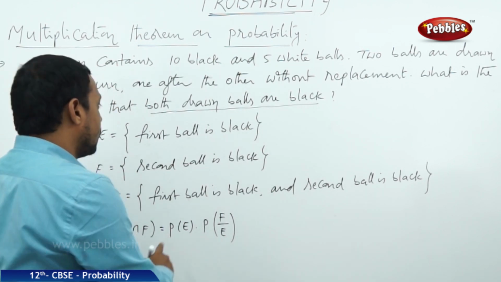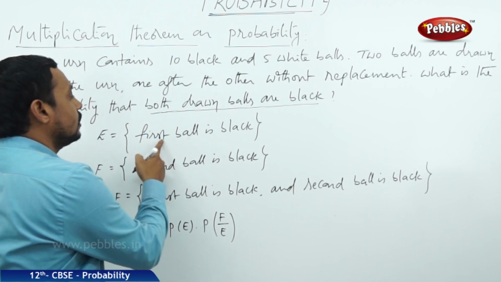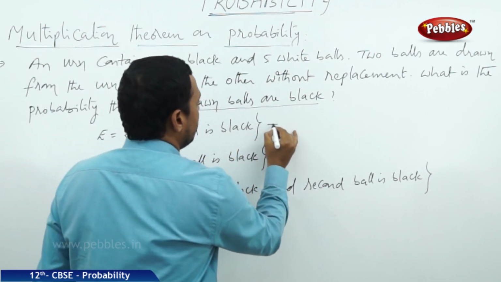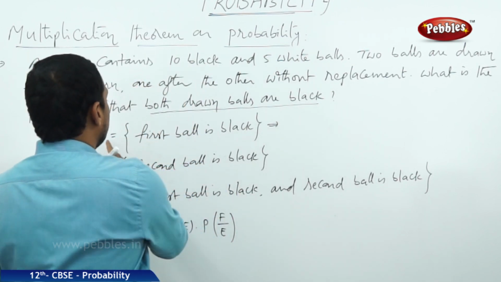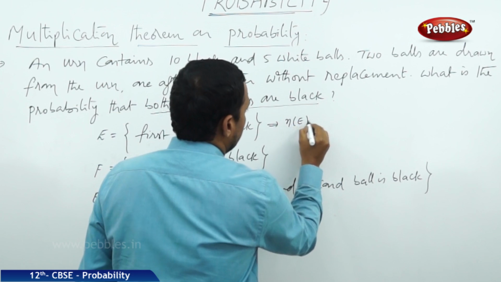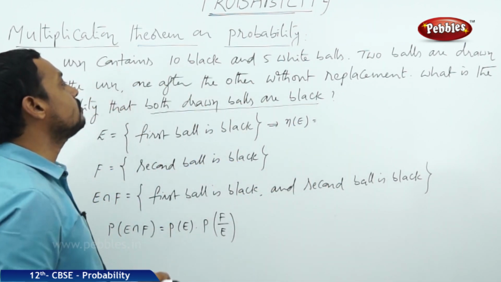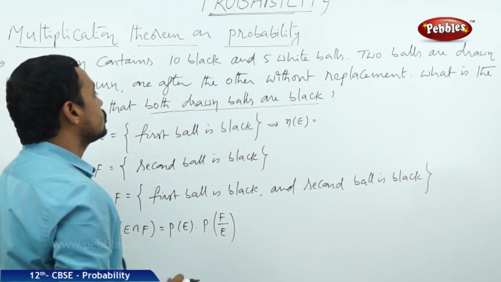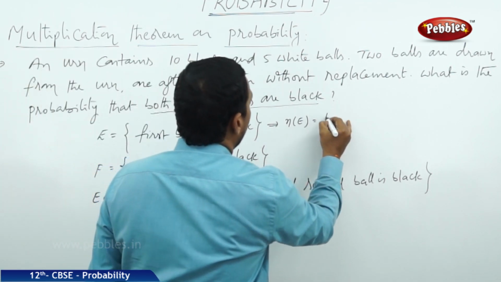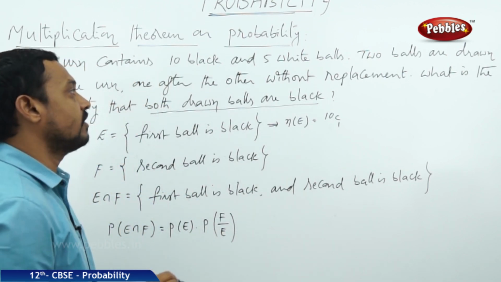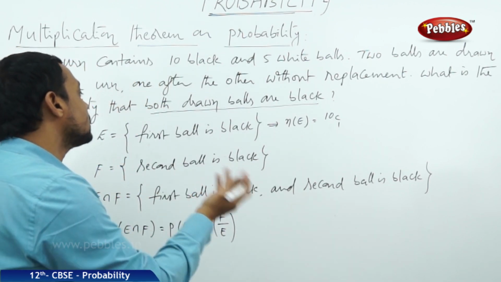Now, what is the probability for E? What is the event E? The first ball is black. Just the first ball is black. So let us find the favorable cases of E, N of E. The first ball is black means here there are totally 10 black balls in that urn, so we should consider one black ball out of 10. So it can happen in 10C1 ways. And what about the second ball?